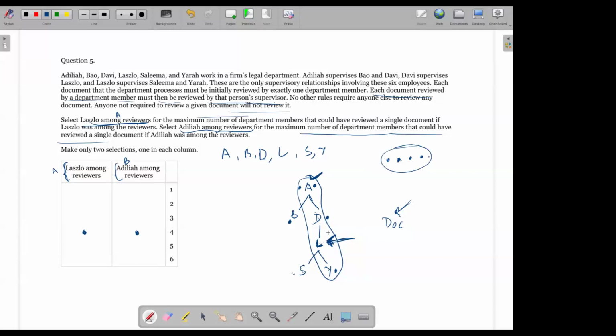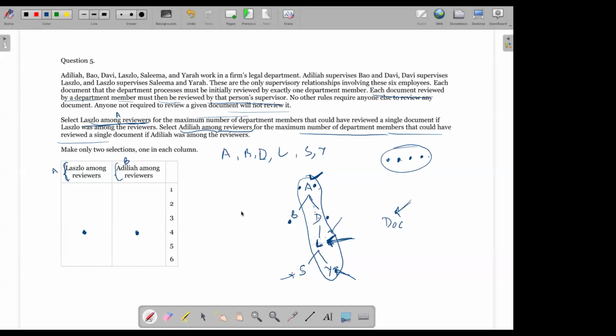If L was one of the reviewers, it is possible that the document first came to Y, then L reviewed it, then D, then A. So 4 is the maximum possible number. It is possible that only 3 people reviewed it. If the document came directly to L, then it is possible only 3 people reviewed it. But the maximum number possible if L was one of the reviewers is that the document came to Y first or the document came to S first. In that case, these 4 would have reviewed it, right? Does that make sense? Are we okay with this?